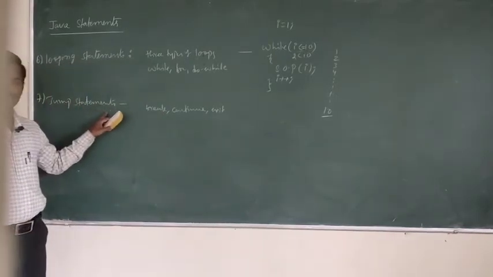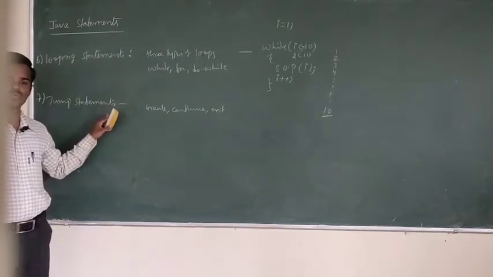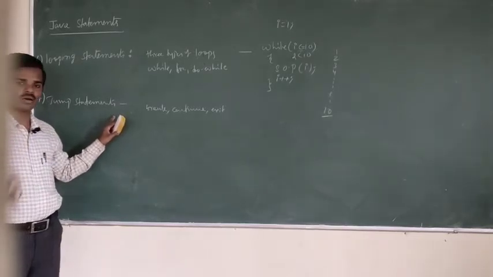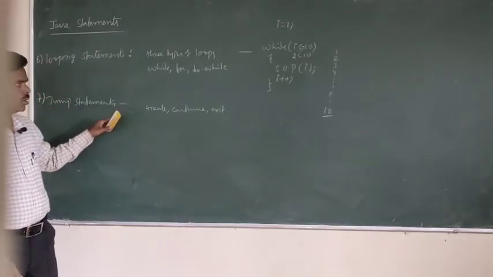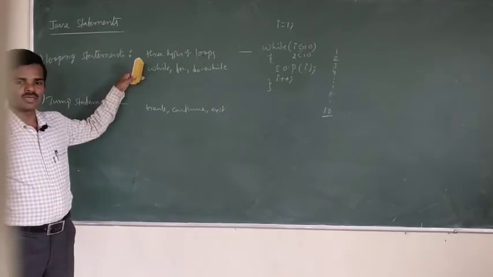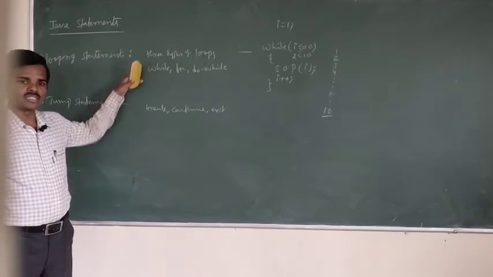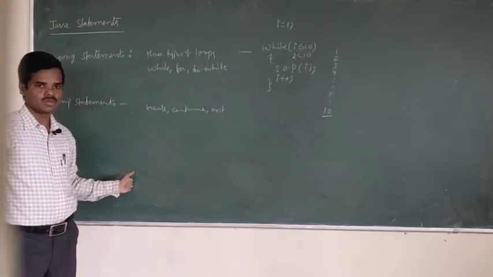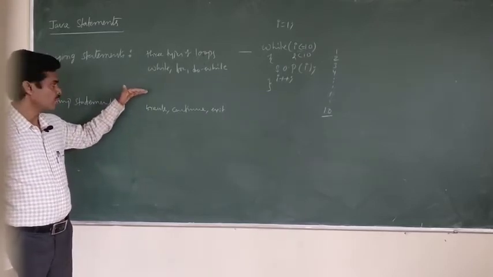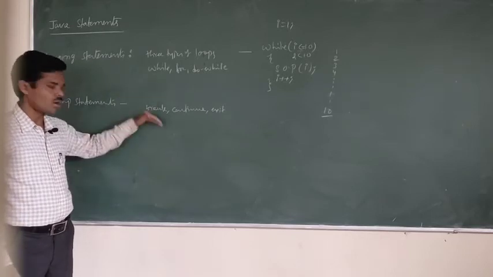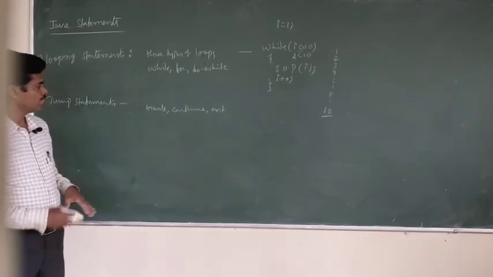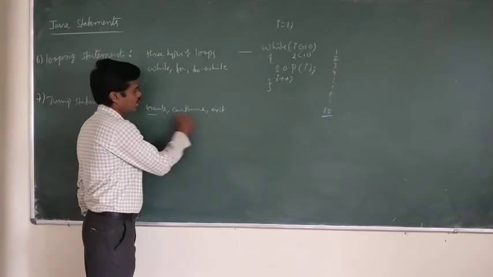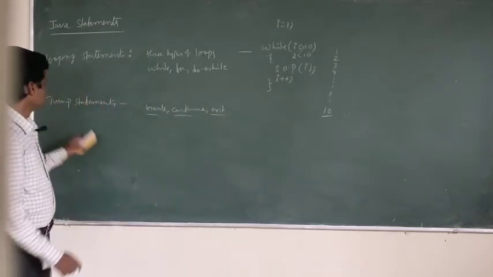See, what is the use of jump statements? Jump statements are used to transfer the control out of a particular block. For example, at present your control is inside the block, and you want to transfer the control outside the block, from the middle or from the last. Then you can immediately transfer by using break, continue, and exit.